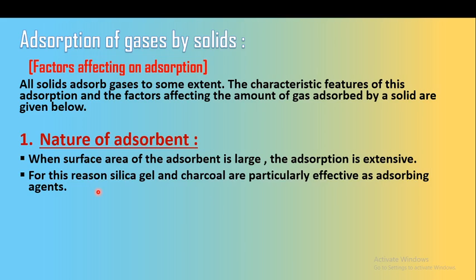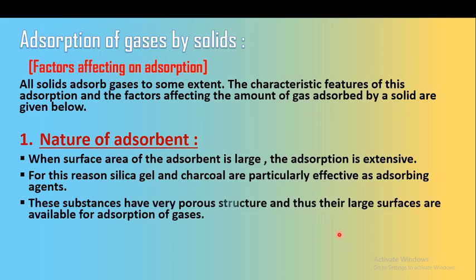For this reason, silica gel and charcoal are particularly effective as adsorbing agents. Silica gel and charcoal provide a very good surface area for adsorption, and they have a very porous structure, meaning small pores on their surface. So they provide a large surface area, which is available for the adsorption of gases.